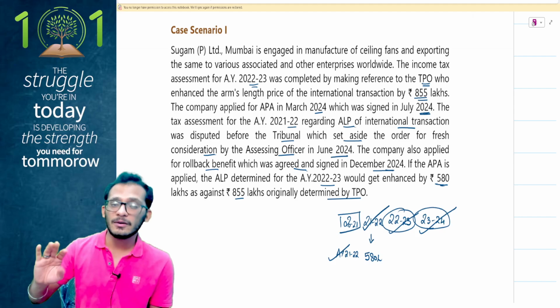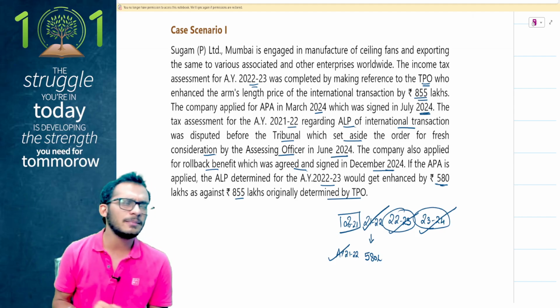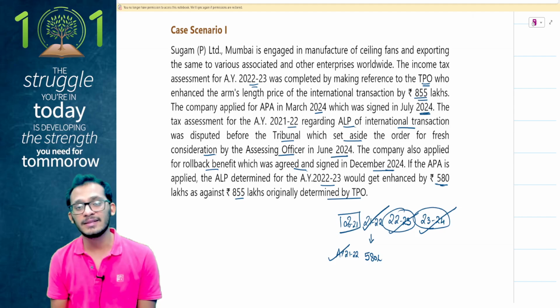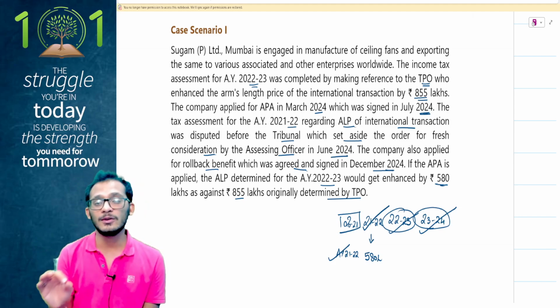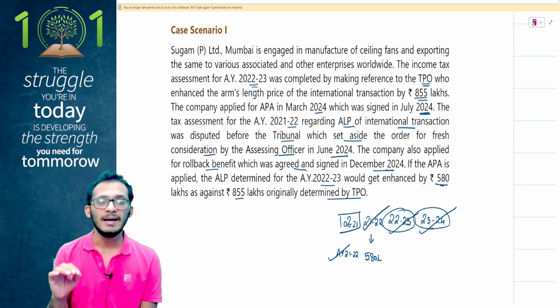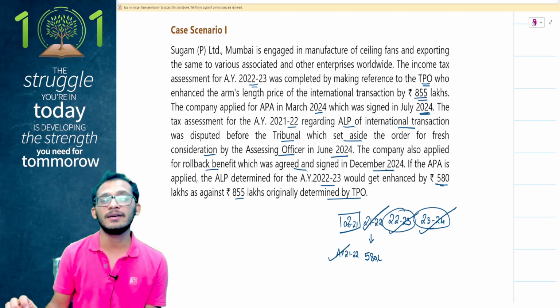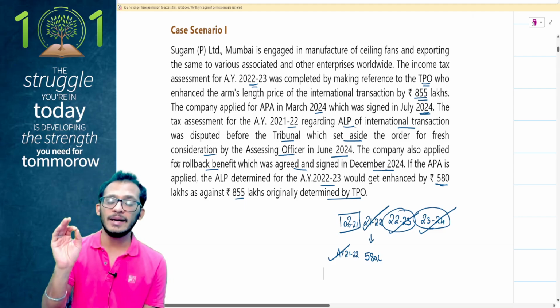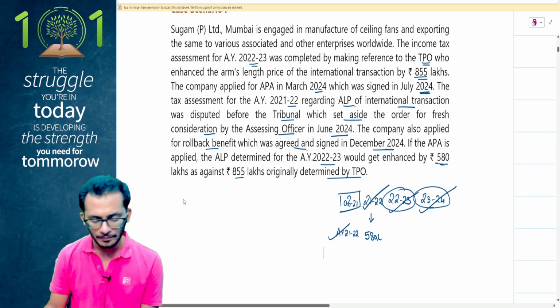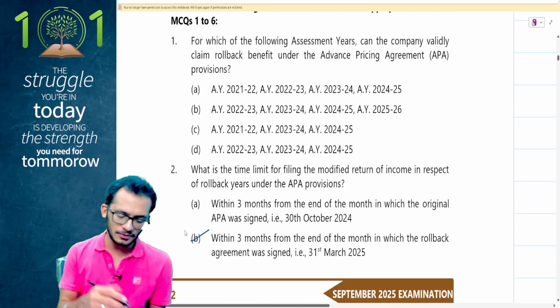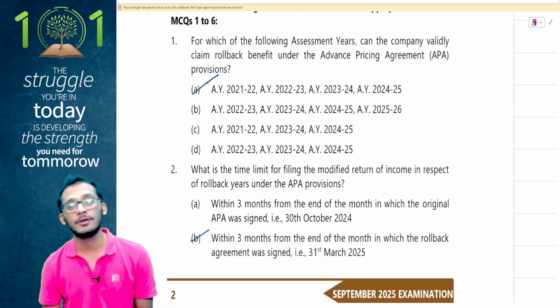This is fairly coming from one of the previous RTPs, people. There was the May 2024 RTP, if my memory serves right, where the same question was asked, and the same question in theoretical format was confirmed, saying that ITAT simply remanding the report back or setting aside the order does not tantamount to closure of this, and therefore APA rollback can be eligible. In my view, the answer should be option number A.